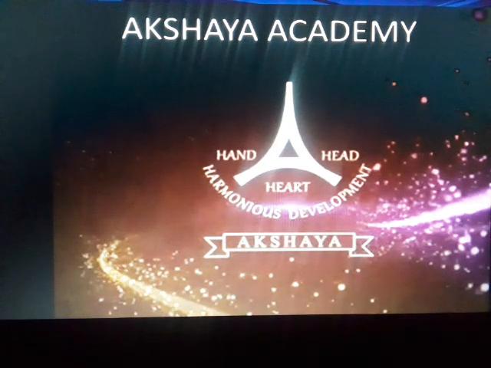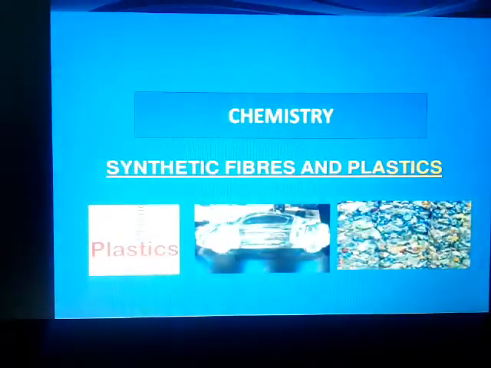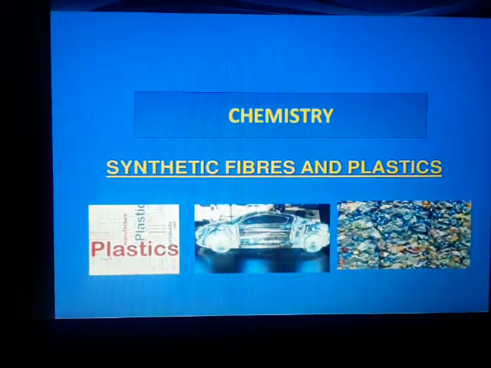Now, let us start our chemistry online class. So, today we are going to see the first chapter, that is synthetic fibers and plastics in chemistry. What do you mean by the synthetic fibers? The fibers made by human beings in laboratory by using chemicals are called synthetic or artificial or man-made fibers.